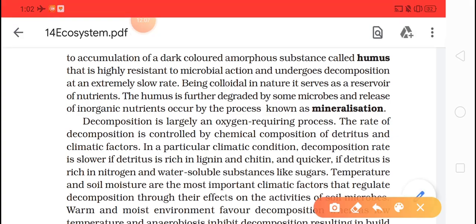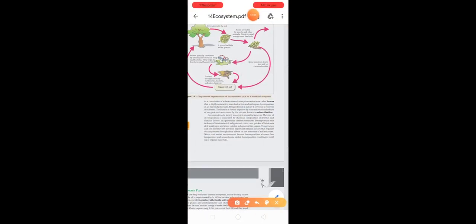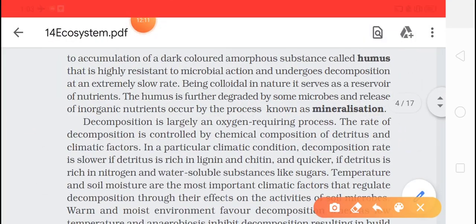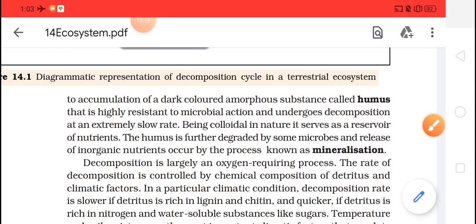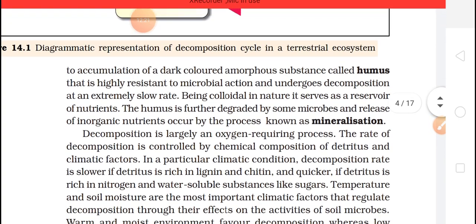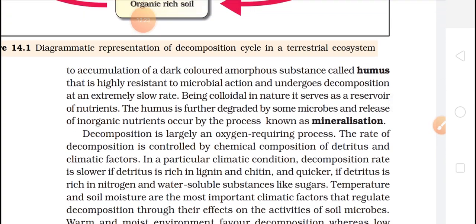So let's see again. Accumulation of dark colored amorphous substance called humus is highly resistant to microbial action. Microbial action becomes slow and it undergoes decomposition at an extremely slow rate.